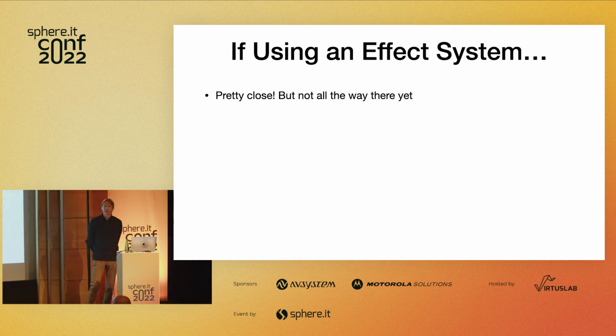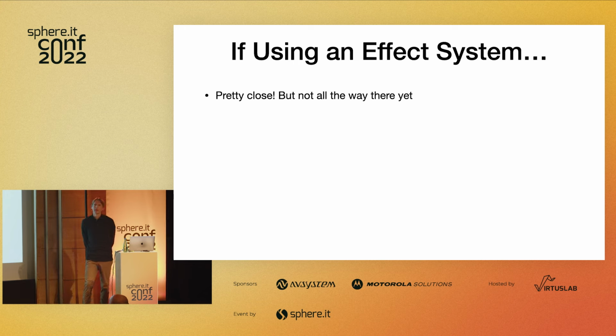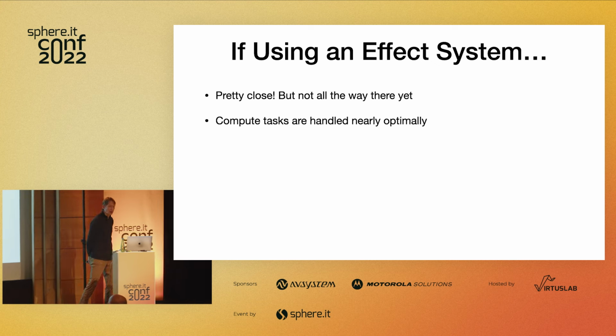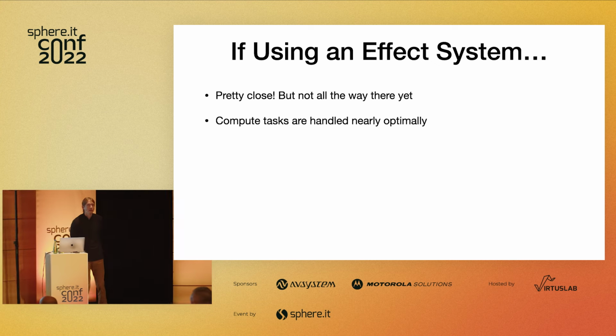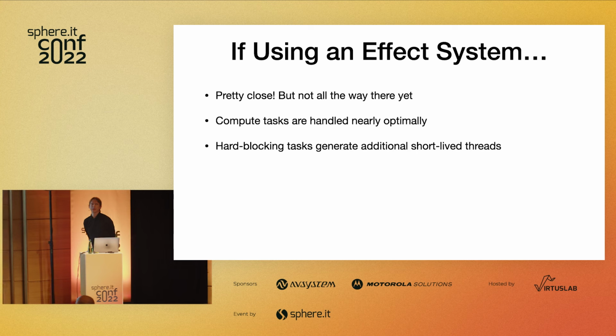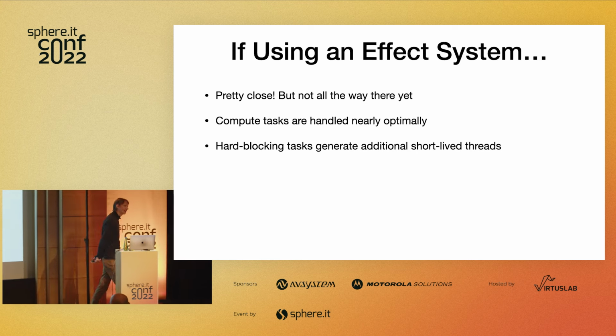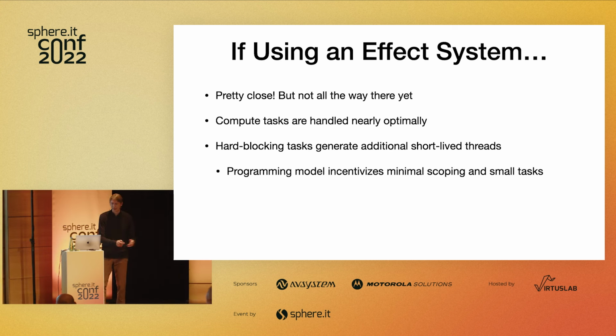Well, if you're using an effect system, then you're actually pretty close to this. So Cats Effect, ZIO, Tokio, these are all really good systems that do a lot. Compute tasks are handled pretty close to optimally in these types of systems, really, really close. Hard blocking tasks are kind of unfortunate, like file system I/O and things like that.